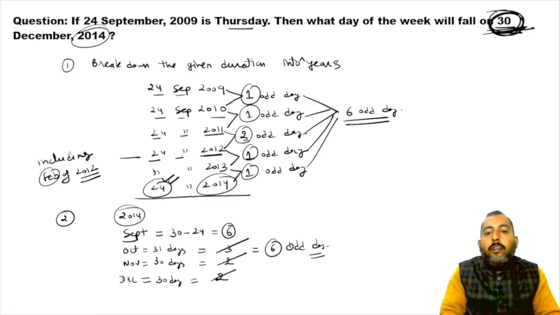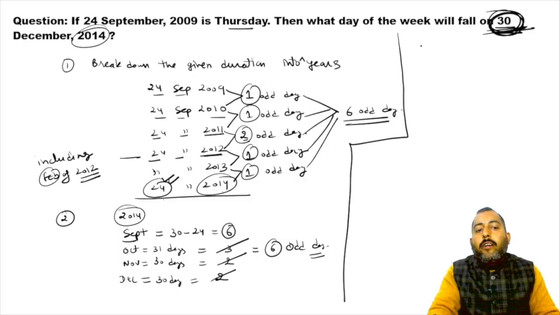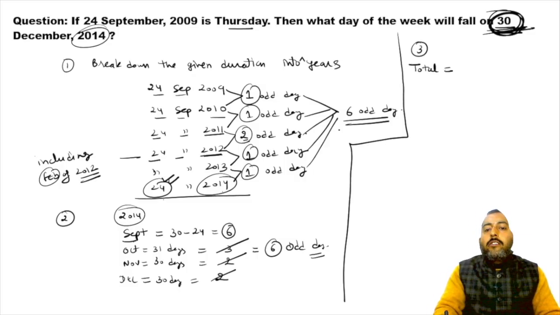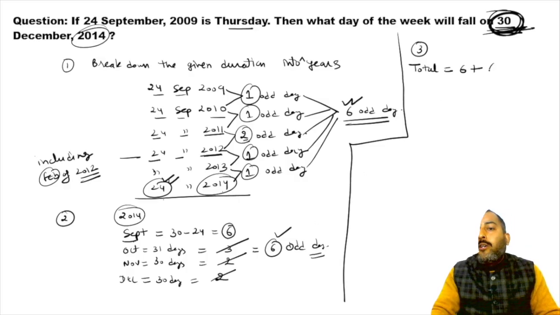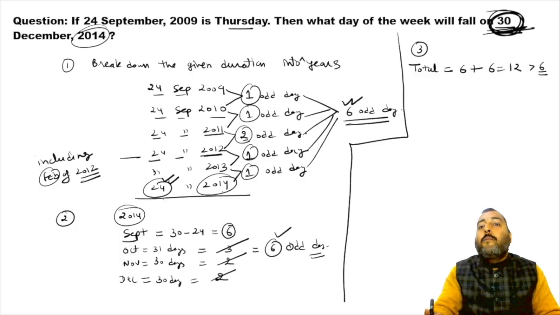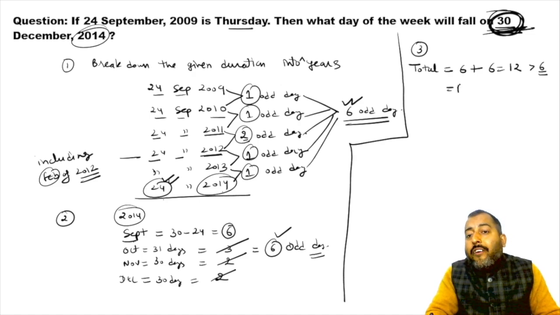Now your step number 3. So in step number 3, you will calculate total odd days. 6 from the step 1, 6 from the step 2, which is equals to 12, which is greater than 6. Number of odd days can never be more than 6. So that is why your final odd days will be equal to 12 divided by 7 and write remainder.